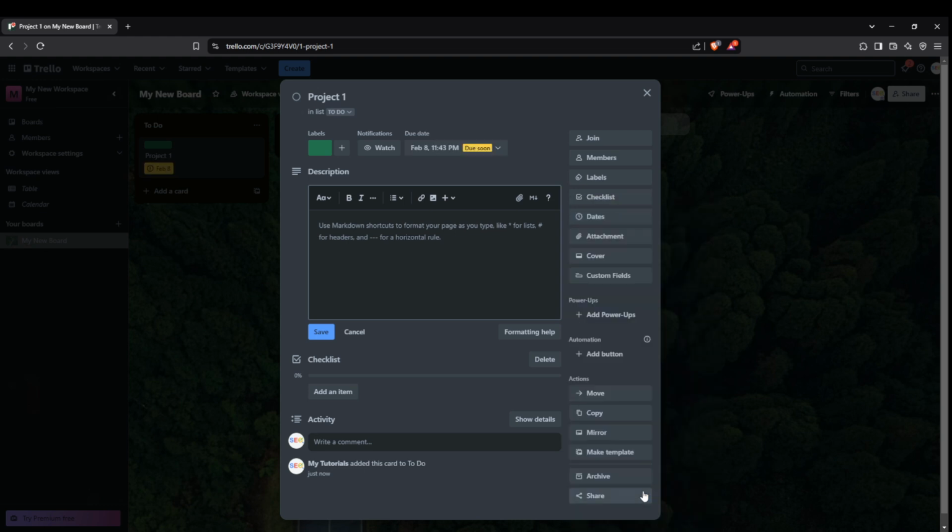Whether you're organizing your next big project or managing daily tasks, this tutorial equips you with the foundational steps to make Trello work for you.